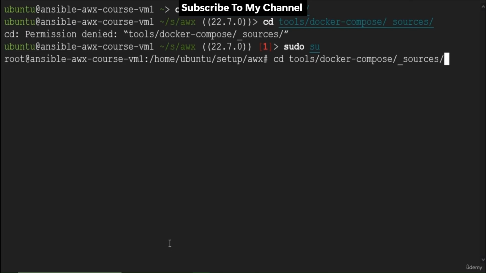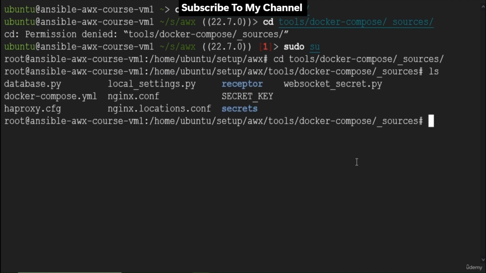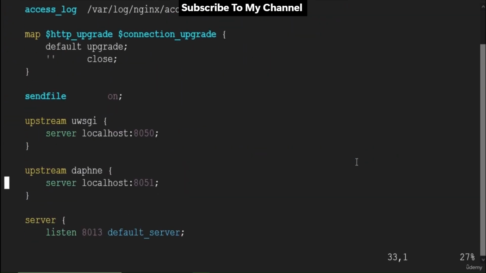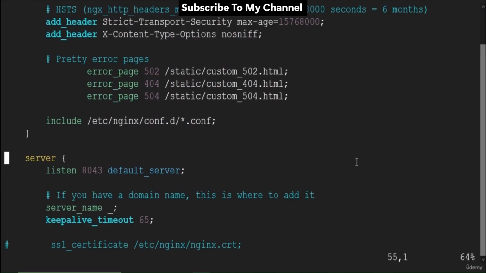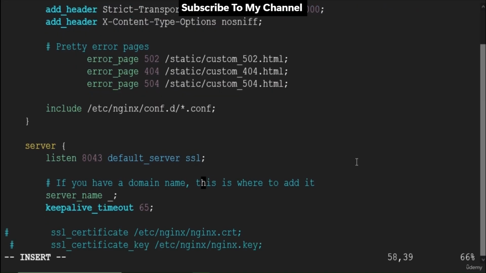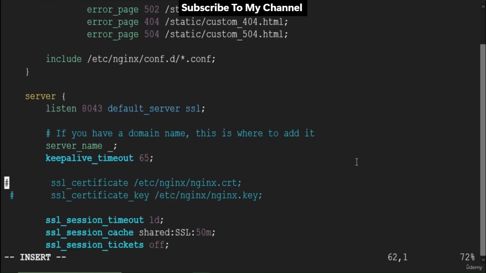Switch to the root user using sudo su. From here navigate to tools, docker-compose, and then the sources directory. Open the nginx.conf file in the vi editor. Go to line number 56, which says listen 8043 default_server, and add ssl at the end like this. Scroll down and uncomment these two lines, line numbers 62 and 63.